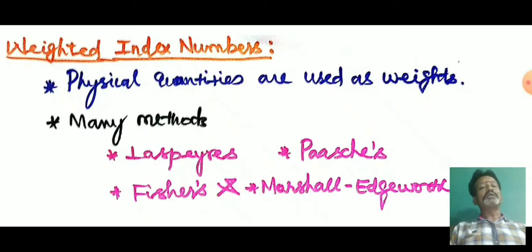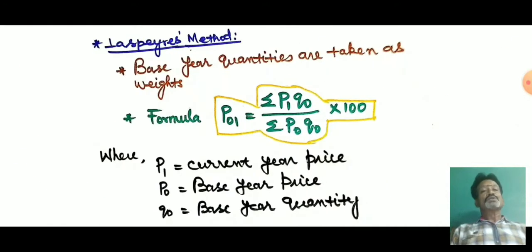There are many methods given by many statisticians to calculate weighted index numbers. They are Laspeyres, Paasche, Fisher's, Marshall-Edgeworth, Kelly's, Bowley's and so on. But this video lecture explains how the weighted index numbers are calculated with reference to Laspeyres method, Paasche method, Fisher's method and Marshall-Edgeworth method. First we take Laspeyres method.